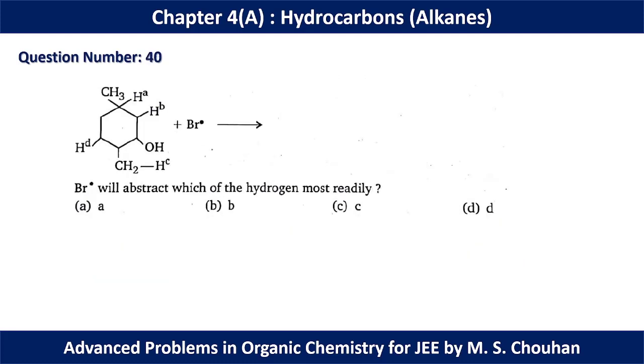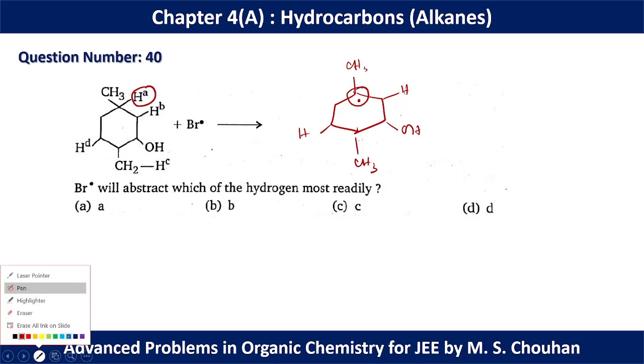In question number 40, Br dot will abstract which of the following hydrogen most readily. So it is based on the carbon free radical stability. So if we remove the A position H, we can have a radical like this, CH3, and this radical is stabilized by alpha hydrogens.